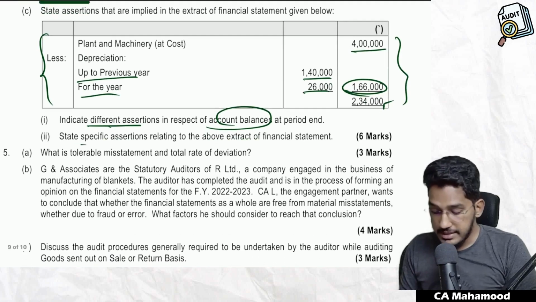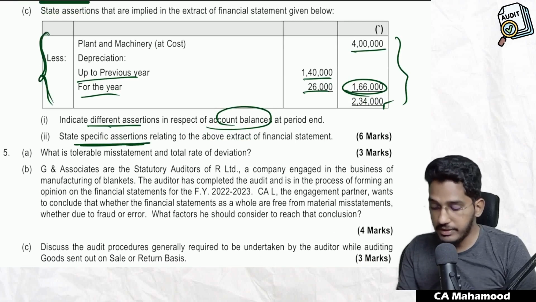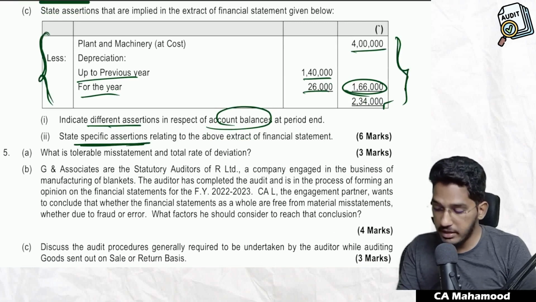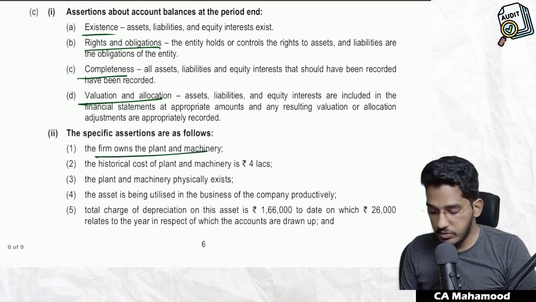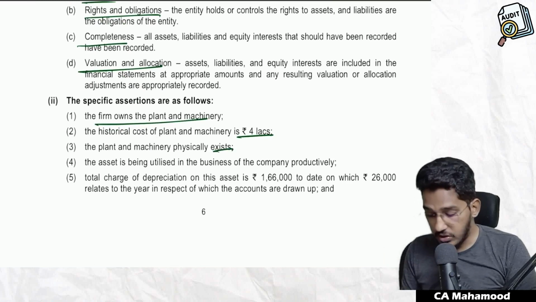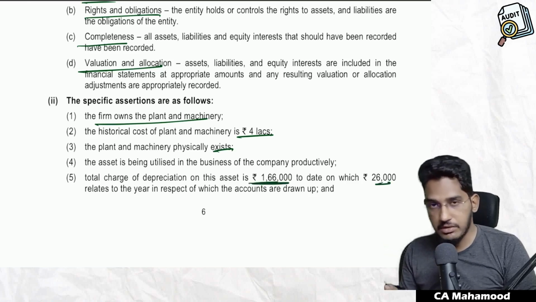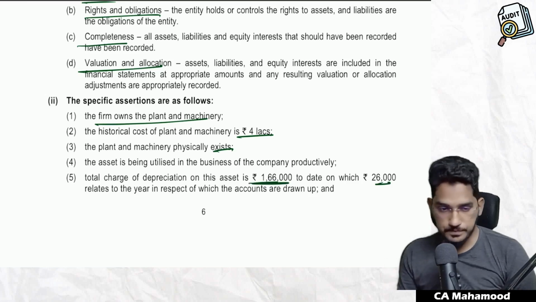One more question. State specific assertions relating to the above extract. Regarding the above extract of the financial statements, what assertions will you verify? We will verify whether the firm owns the plant and machinery. The historical cost of plant and machinery is 4 lakh rupees. Does the plant and machinery really exist or not? The asset should be used for the business, and total depreciation is 1,66,000 to date, of which 26,000 belongs to the current year. Classification also we have to see.